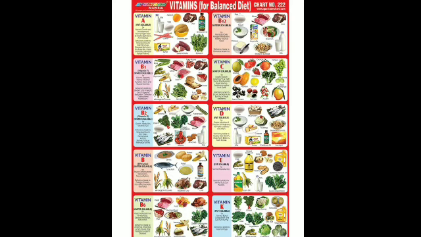Then vitamin C, we all know the citrus fruits. The common name of vitamin C is of course ascorbic acid, and the common food sources are citrus fruits like lemon, orange and amla, and even tomatoes are very rich in vitamin C. Even papaya and mango contain a significant amount of vitamin C. Then coming to the next vitamin, vitamin D. The common name is calciferol, CALCIFEROL. This is the common name of vitamin D.